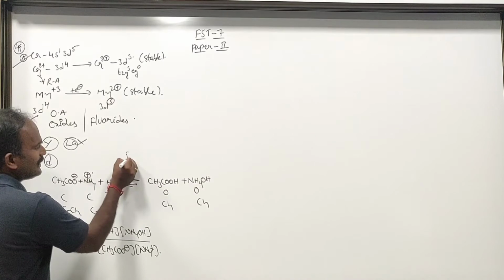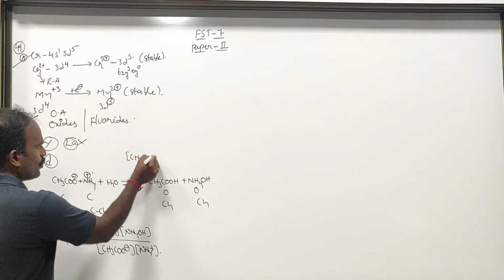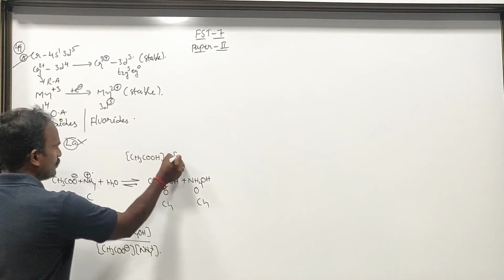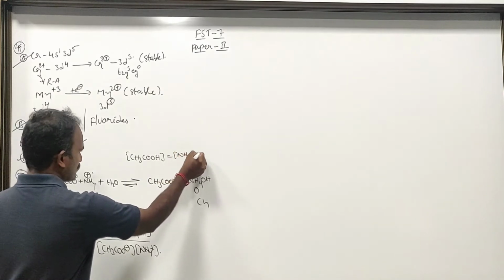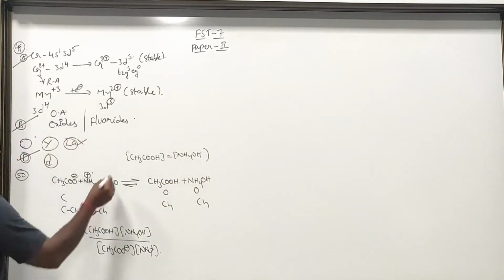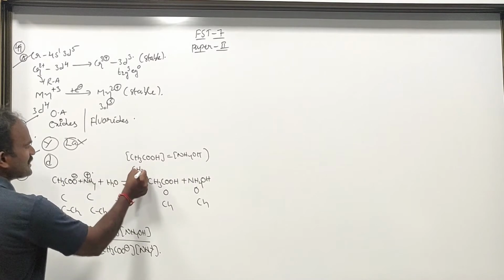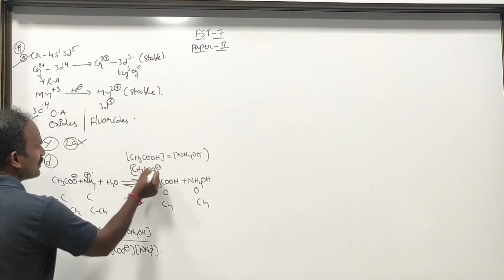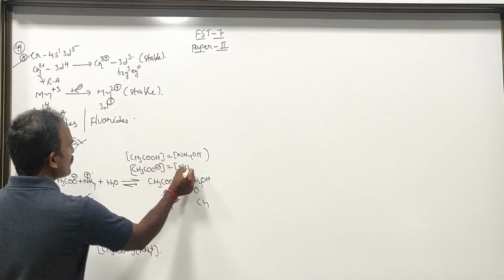Here the concentration of CH3COOH equals NH4OH, and the CH3COO minus concentration equals the NH4 plus concentration.